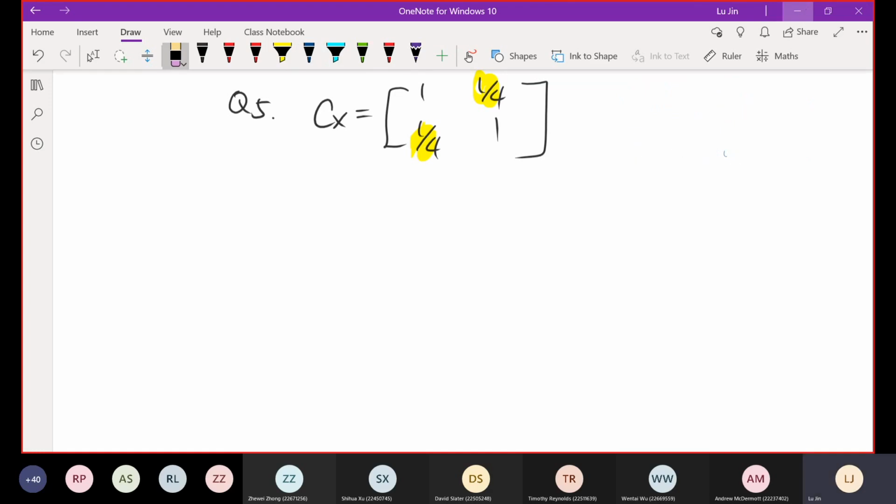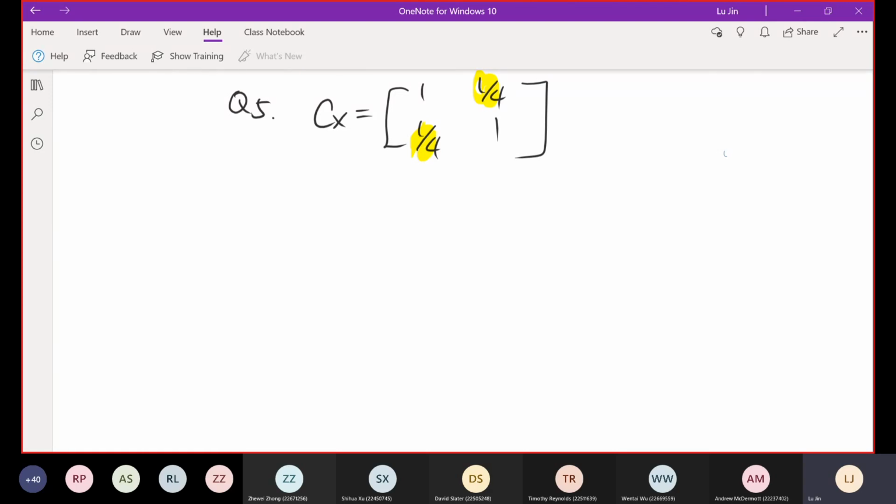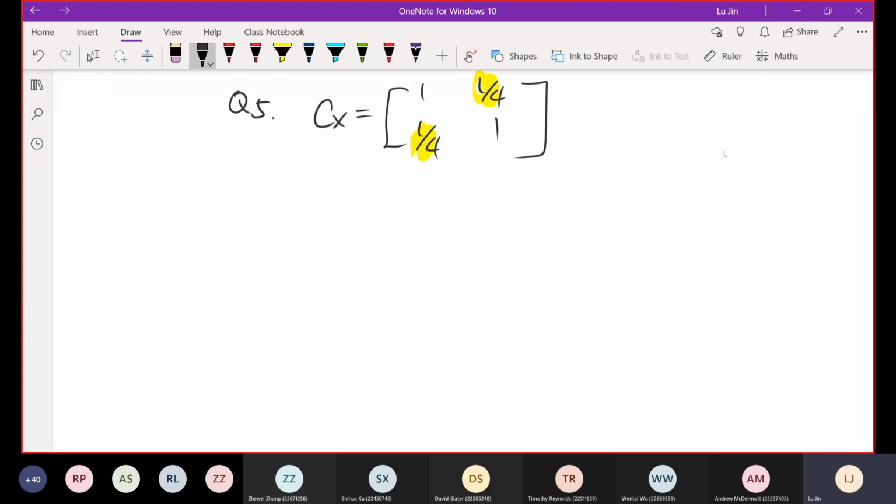So we go back to our question and look at how to solve it. We want to determine the eigenvalues and the eigenvectors based on this matrix. The first thing is to determine the eigenvalues. We need to construct Cx minus lambda times the identity matrix I. This lambda is the eigenvalue we want. I don't want to explain the reasons for this approach, since you should have already learned it in your year 1 math unit. We just use it today.